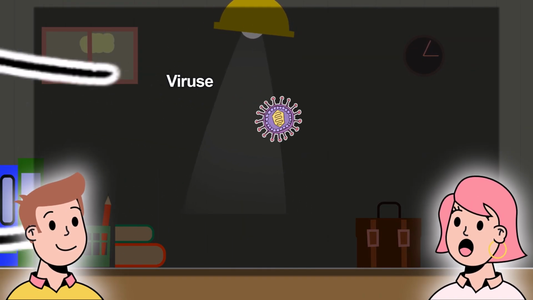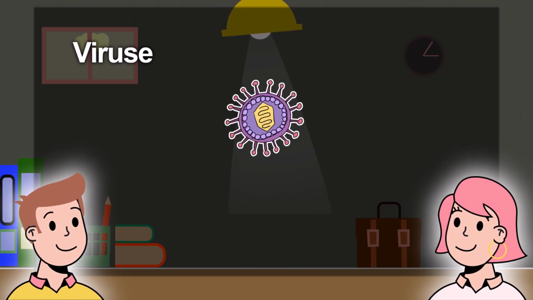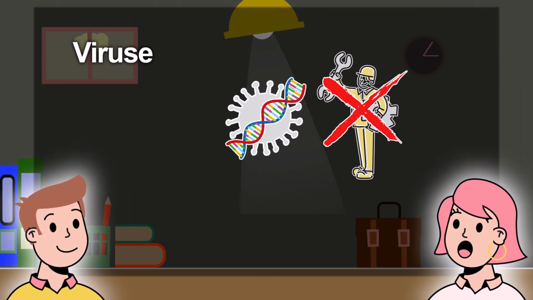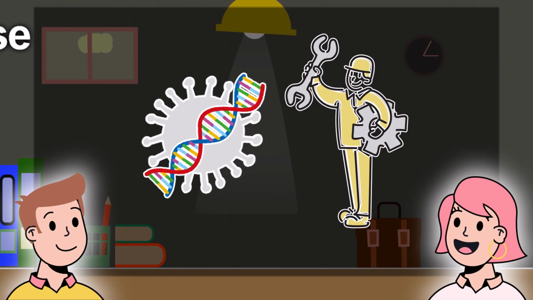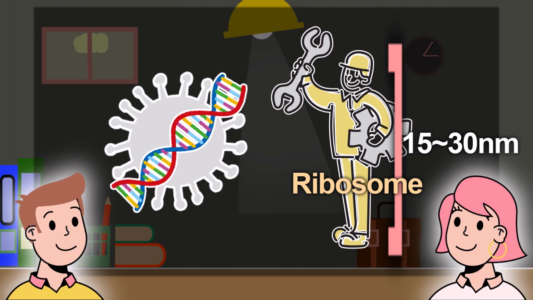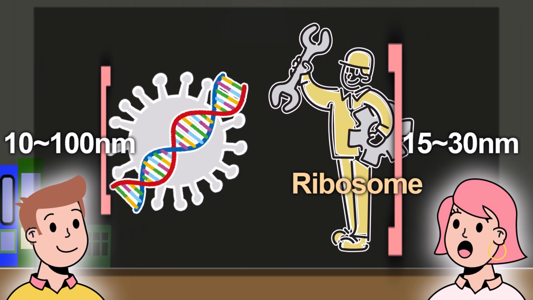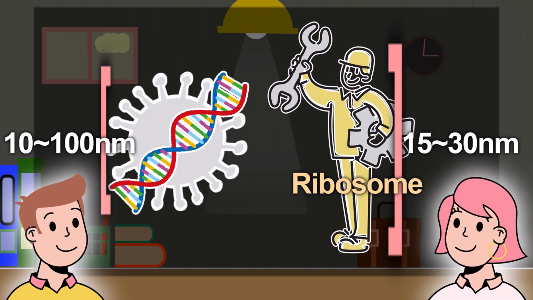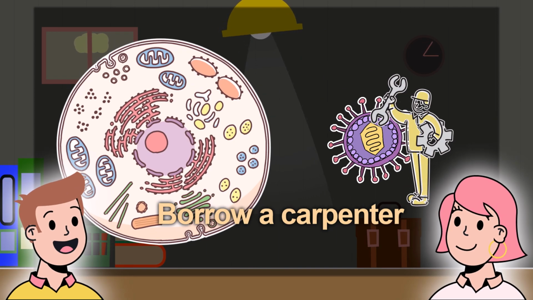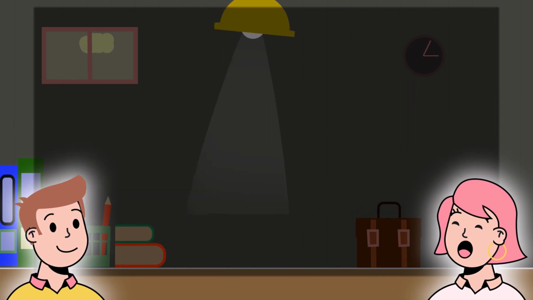Now, let's take a closer look at how viruses reproduce. Do you remember that viruses are much smaller than bacteria? Yeah, was it like comparing a person to a grain of pepper? Correct. But you see, because of their small size, viruses don't have enough space to accommodate technicians inside. However, they do have a blueprint. Really? Yes, for example, the size of the technicians that make proteins, called ribosomes, is about 15 to 30 nanometers. Compared to the size of viruses, it's difficult to fit technicians inside. So, how do they multiply? Without technicians, the work can't progress, right? Exactly. That's why viruses acquire technicians from the outside.